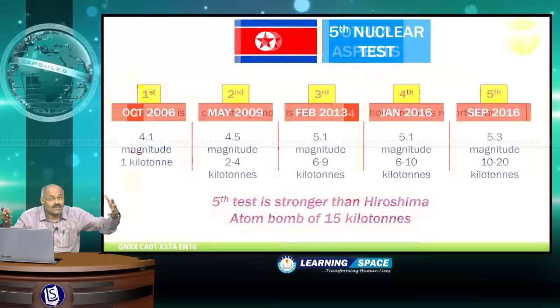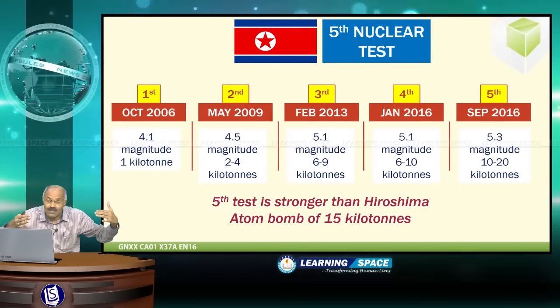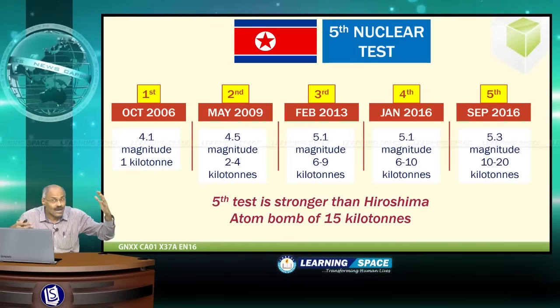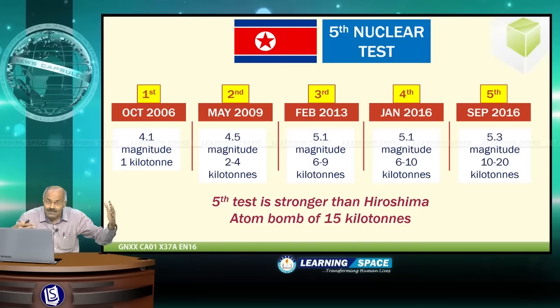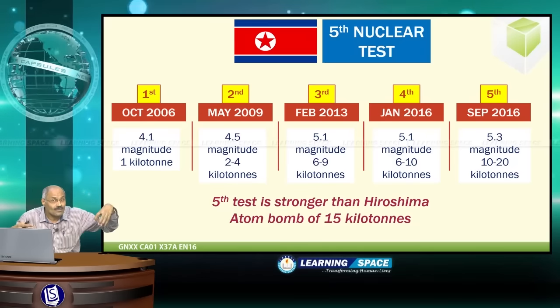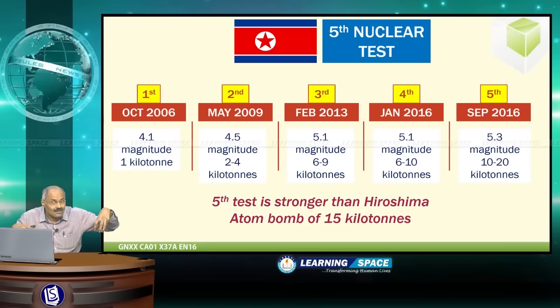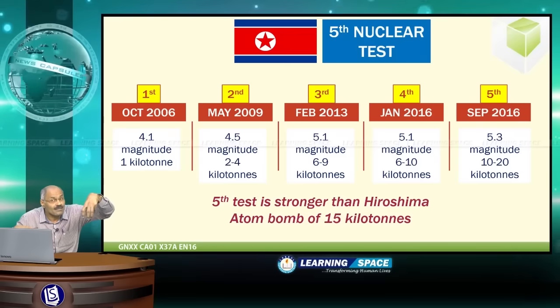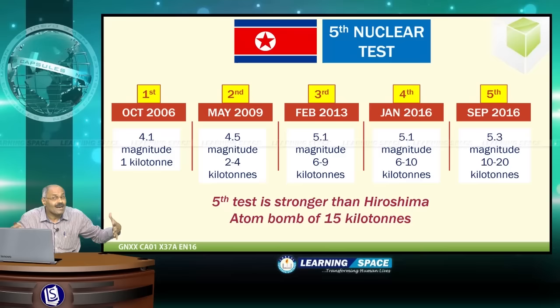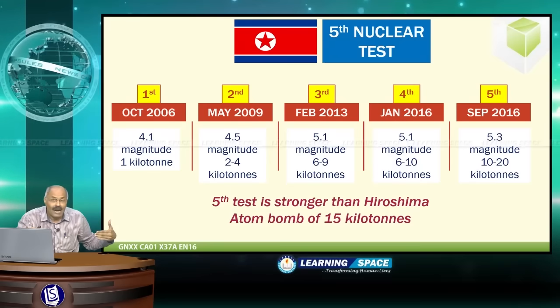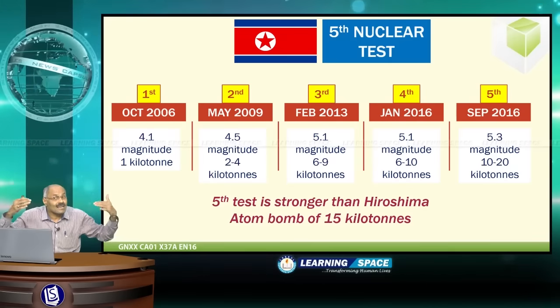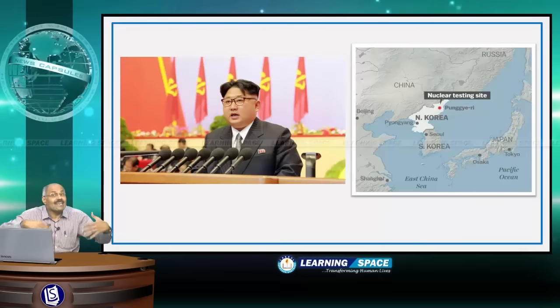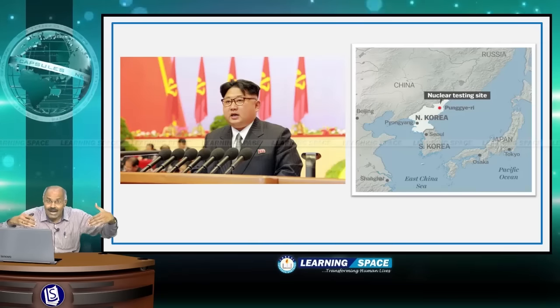I have listed here 5 nuclear tests. The first one they conducted during October 2006, with a magnitude of 1 kiloton, and on the Richter scale it was recorded as 4.1, because these tests are conducted underground and subsequently, just like earthquakes, the intensity is recorded.